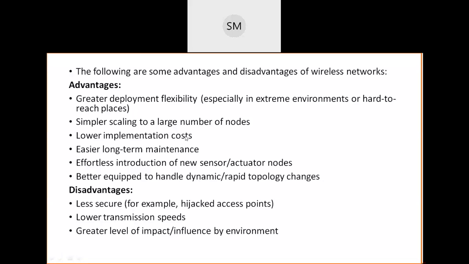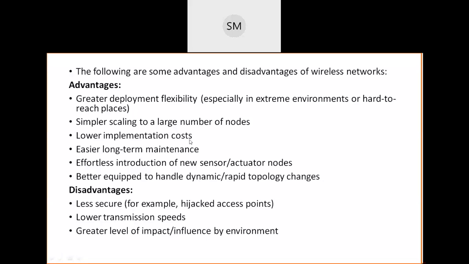Then the third advantage is low cost implementation, lower implementation cost. It means that since we are not spending money on wires, the cost is less here. Lower implementation costs, to implement all these things in our home, so the cost is very less. It will be very cheap for you. It will not be expensive for you.